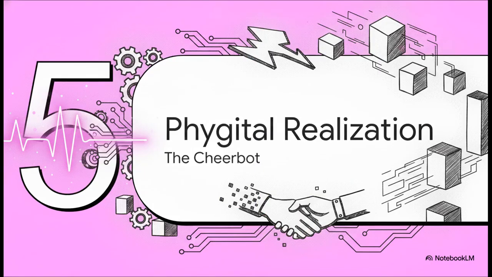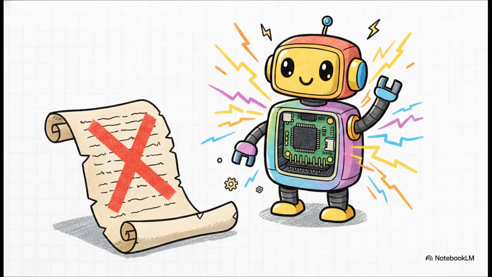Section 5, Digital Realization, the CheerBot. Okay, I want you to meet the Flow X402 CheerBot. Now, make no mistake, while it might look like a bright, friendly 3D printed desktop toy, it is actually a functioning robotic vending machine acting as a physical switchboard. Tucked inside is a localized microhost, specifically a Raspberry Pi.